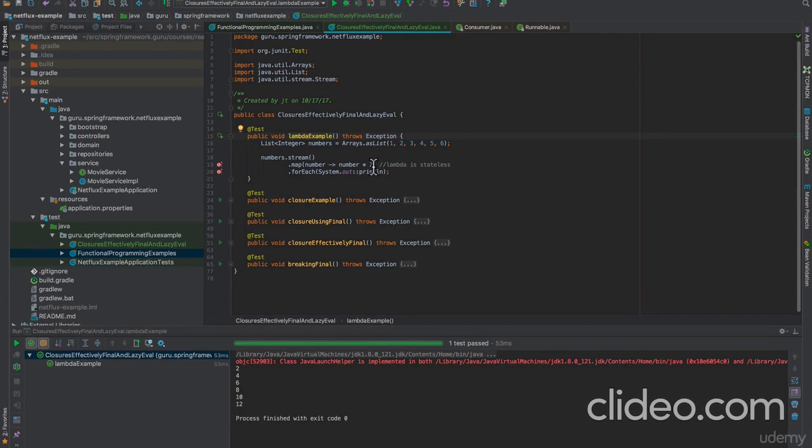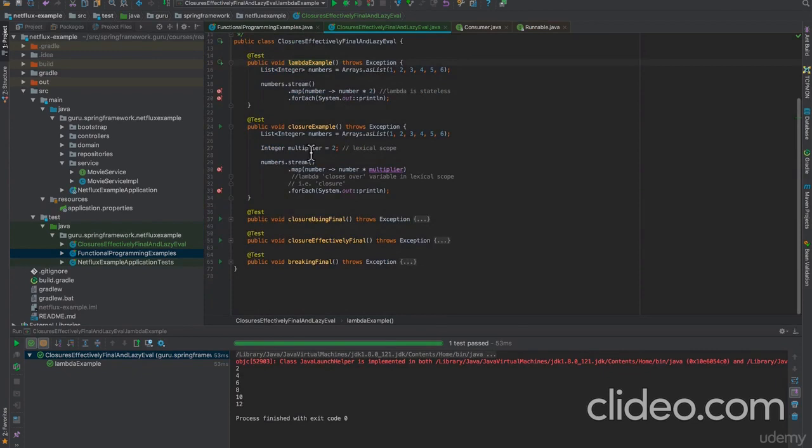Now what if we wanted to externalize the multiplier here? What we can do is assign it to a variable, and this is called lexical scope. What's happening is now our lambda is going to close over this here. That's how, if you say it quickly, you get to closure. That's kind of how that word came about, I believe. Just keep in mind that the lambda is now going to be looking at this. So this is going to be within the scope, and we'll be able to access it.